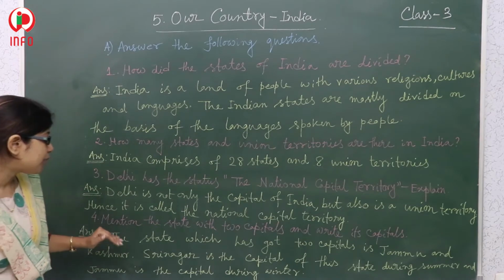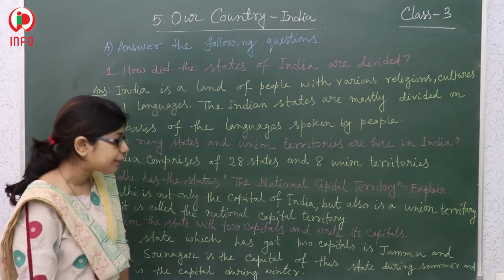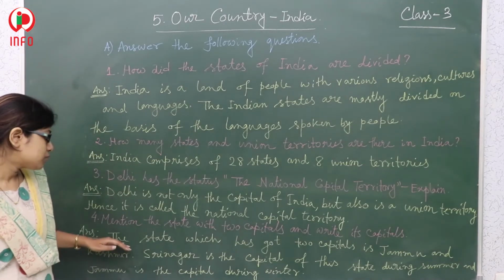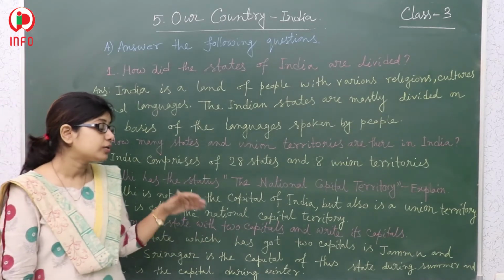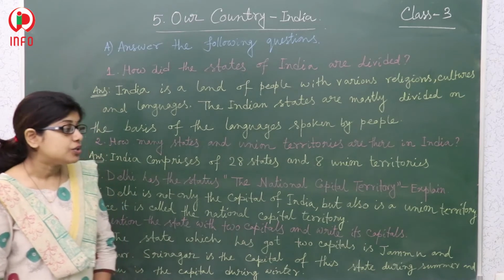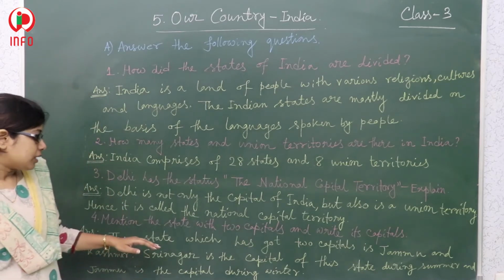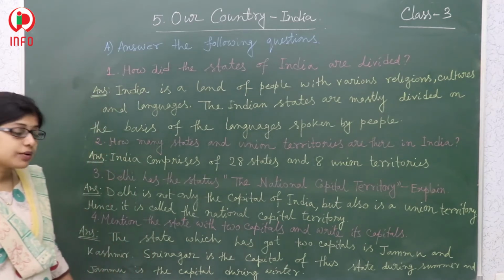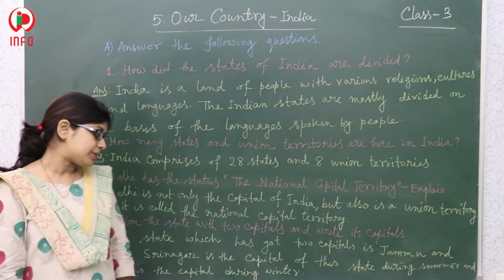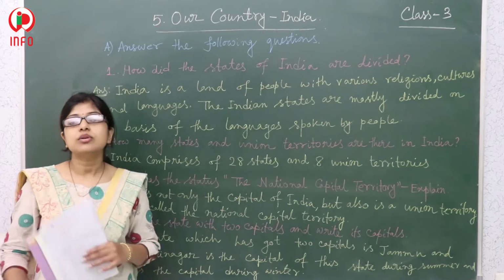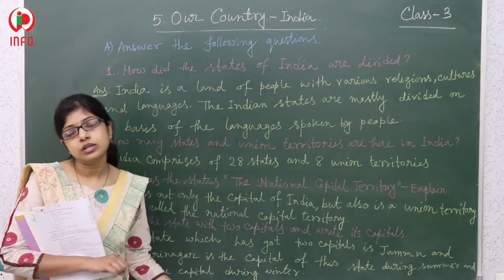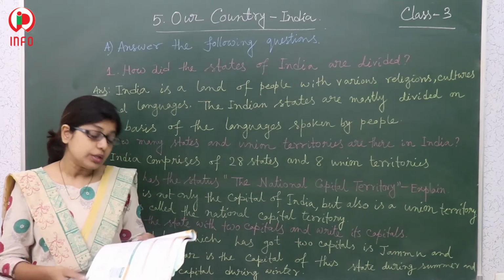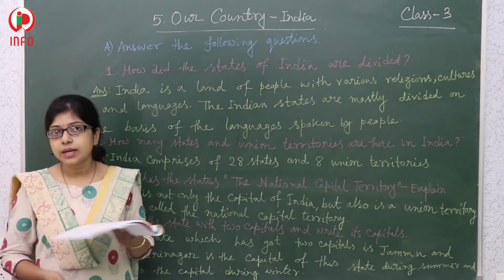Next, the fourth one: mention the state with 2 capitals and write its capitals. So the state which has 2 capitals is Jammu and Kashmir. Srinagar is the capital of this state during summer and Jammu is the capital during winter. So nowadays it is not a state, it is a union territory. Is it clear? So this A bit, the first bit, we have completed.